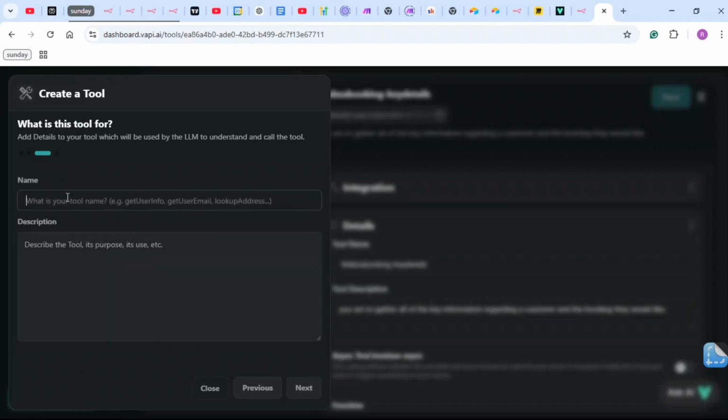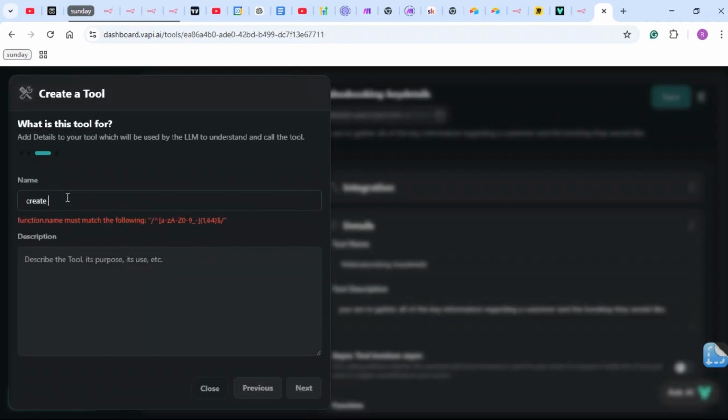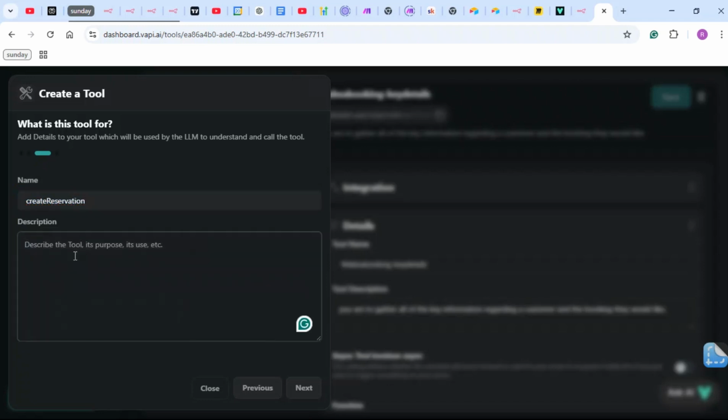The name is again createReservation, and remember this is really important, the case sensitive way you've named it, because you will get back to this much later. And the description doesn't really have to be something specific, just really try to describe what this tool is.